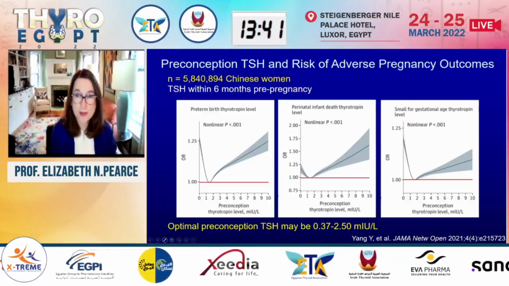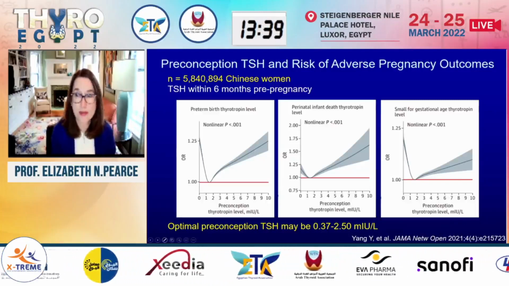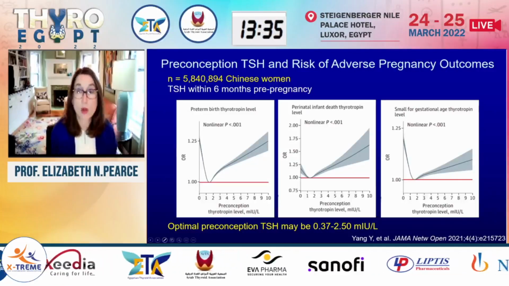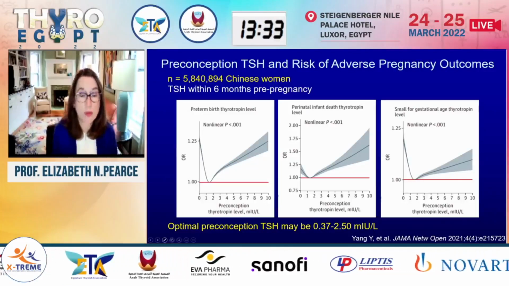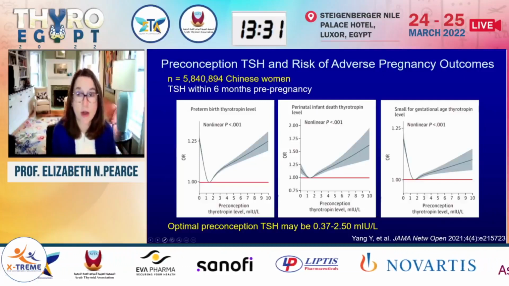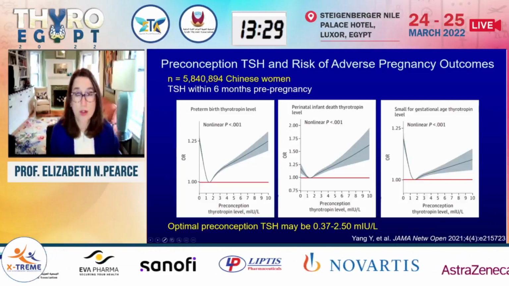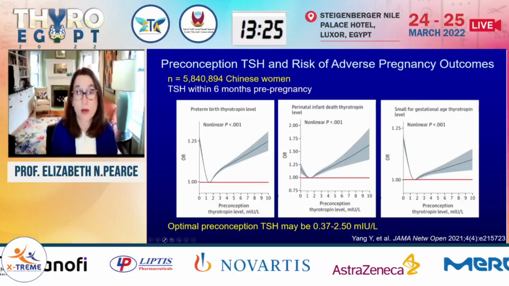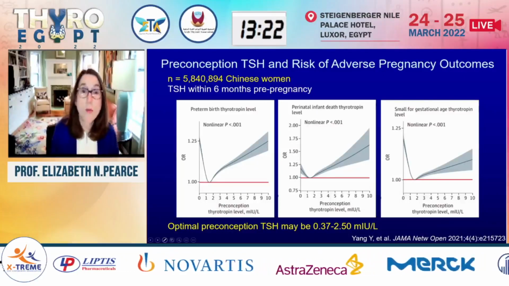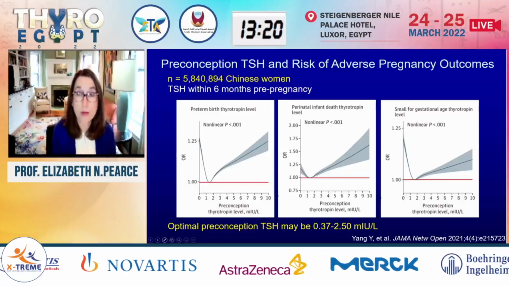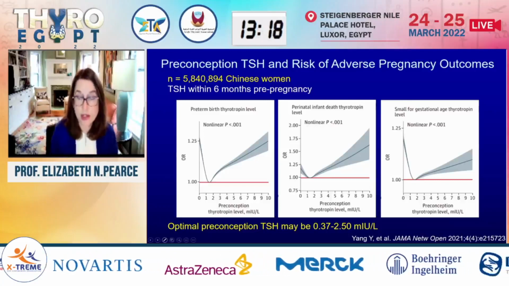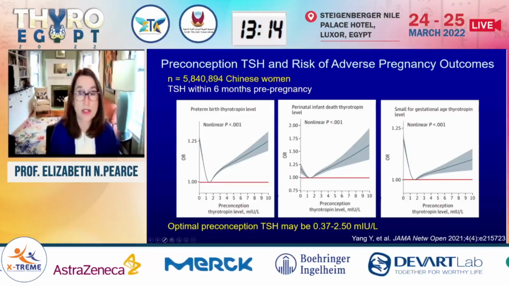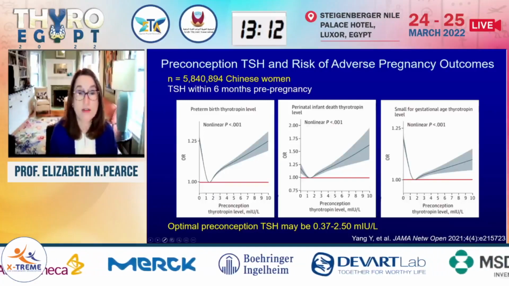And the sweet spot where you want that preconception TSH to be, based on this study, would be in the lower half of the normal reference range, between 0.37 and 2.5. So I don't think we can use these observational data to say that we should always treat every preconception woman to get her TSH less than 2.5. But in a woman where you've already made the commitment to treat with levothyroxine, I think it does underscore that the goal of treatment probably should be keeping that preconception TSH less than 2.5 and still in the normal range.